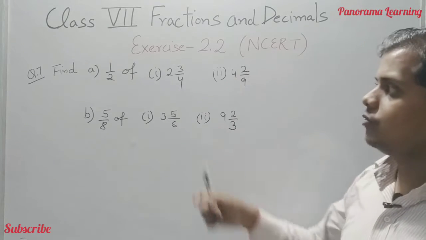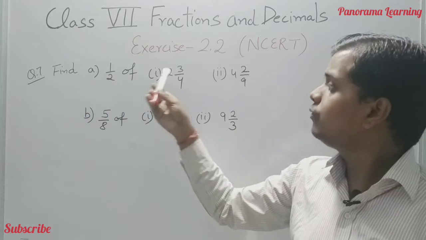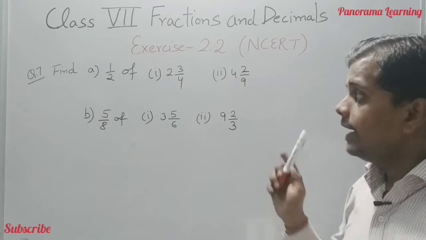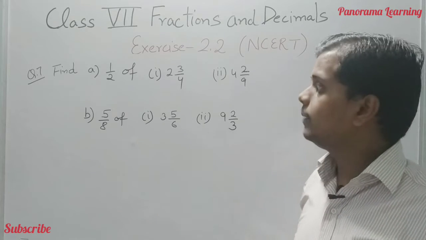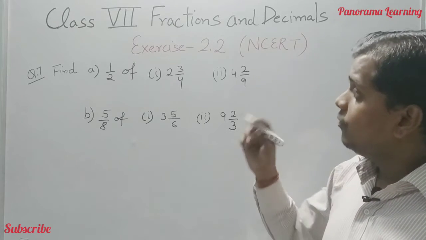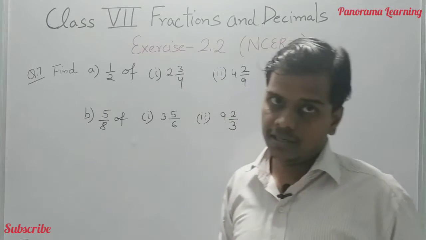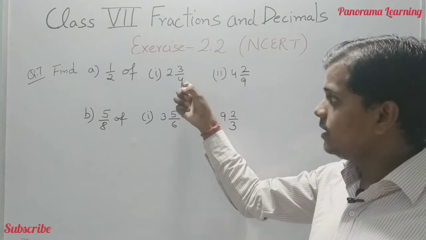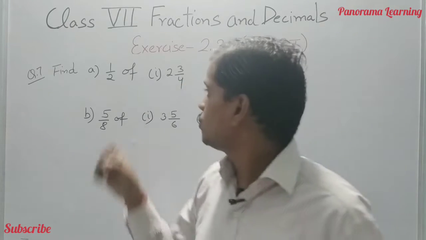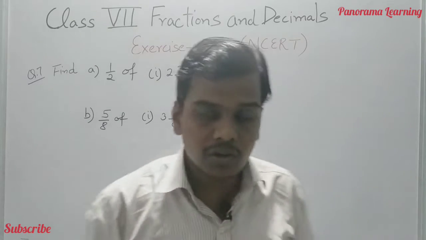What is written in the question number 7? We have to find 1 by 2 of 2 whole 3 by 4. It is similar to the question number 5, which we have already done here, but the difference is that in that question it was written the whole number, the 12, 14, 24, but in this question it is given mixed fraction. So first of all we have to convert this into the improper fraction.